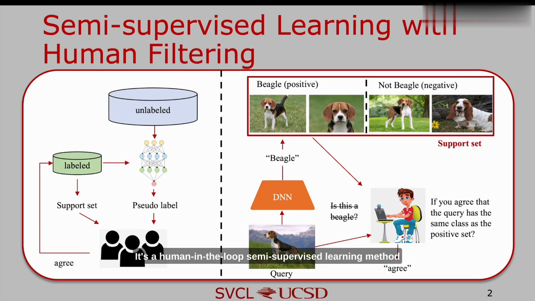To solve this problem, we propose a new approach based on semi-supervised learning and treat crowdsourcing workers as human filters. It's a human-in-the-loop semi-supervised learning method where crowdsourcing workers act as filters of pseudo-labels, replacing the unreliable confidence thresholding. To enable annotation by non-experts, classes are specified implicitly with positive and negative sets of examples and augmented with explanations. In this way, our proposal leverages the strong low-shot learning and confidence estimation ability of humans to create an intuitive but effective labeling experience. Experiments show that our method greatly outperforms various alternative approaches in several benchmarks.